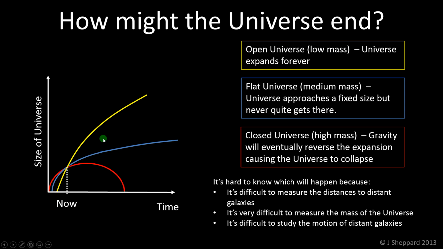And in fact, it turns out that the recent best measurements indicate that none of these are true, and it seems like for some unknown reason the rate of expansion is increasing. So the lines are curving up on this graph instead of flattening out. So this is kind of an open question. Nobody really knows exactly what's going to happen to the universe because the data is very difficult to get hold of, and even when you have got it, it's difficult to interpret.